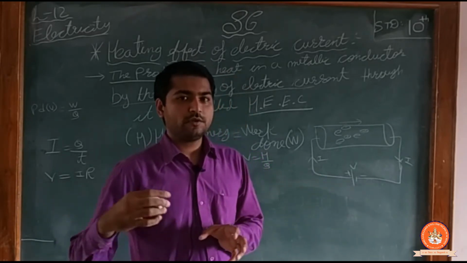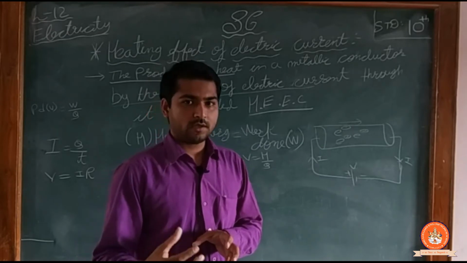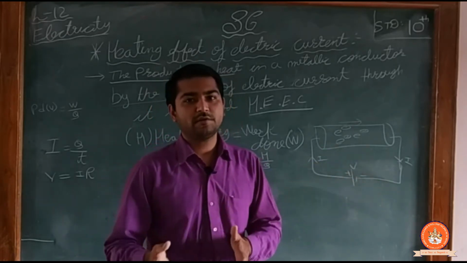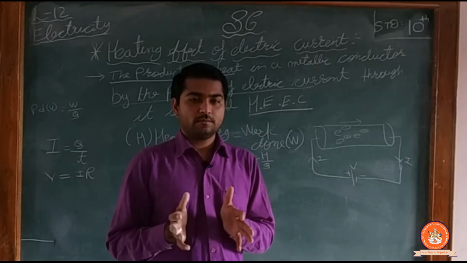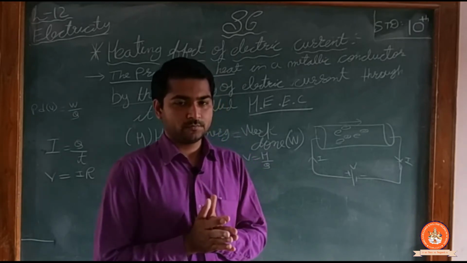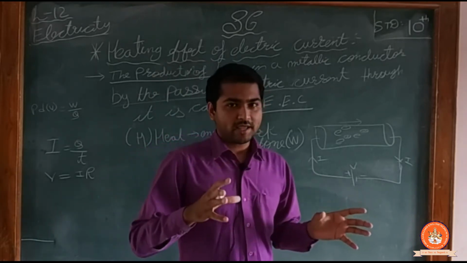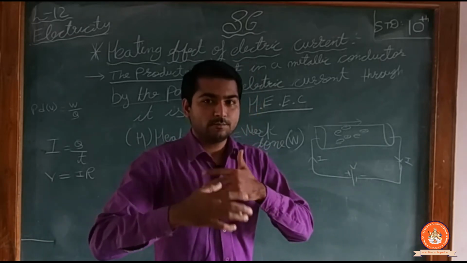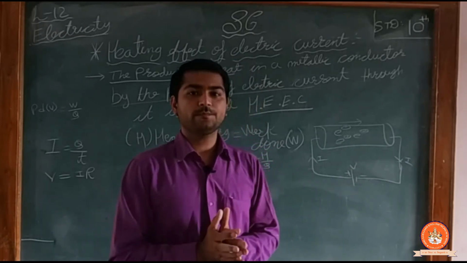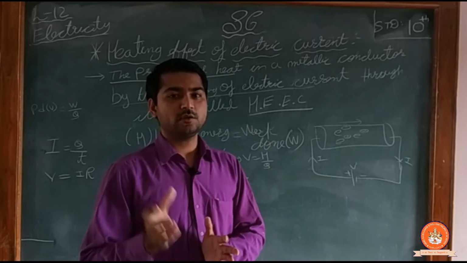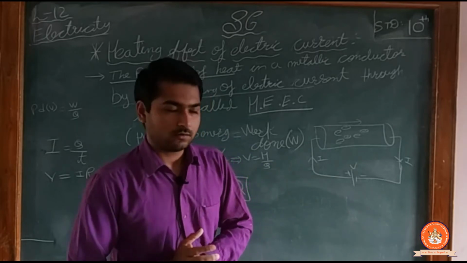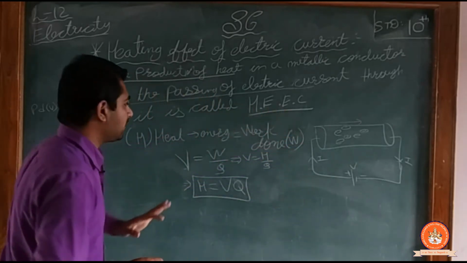Now every metal will not dissipate heat equally. If I compare my example with the heater, the heater has a different conductor, and a fan also has a different conductor. So in both of them, the heat is not produced similarly. So one point came that production of heat depends upon the material which we are using, the nature of the material.